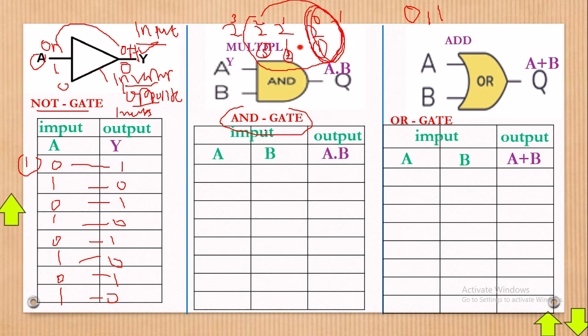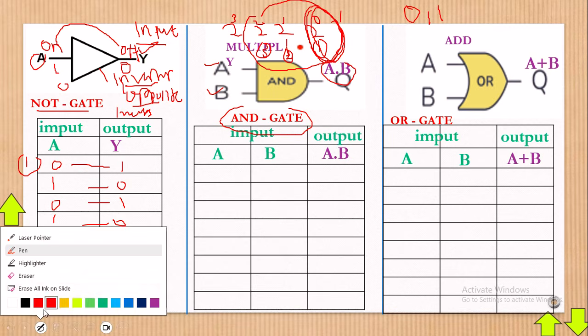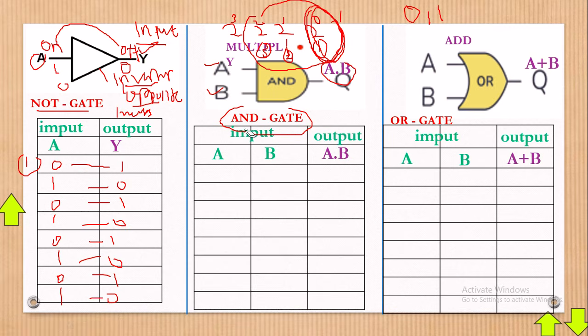Okay, now let's go to the AND gate. In the AND gate, what you must know is that it can welcome very many inputs. Like here I have 2 inputs: input A, input B, and this one is the output. Now what must you know about the AND gate?